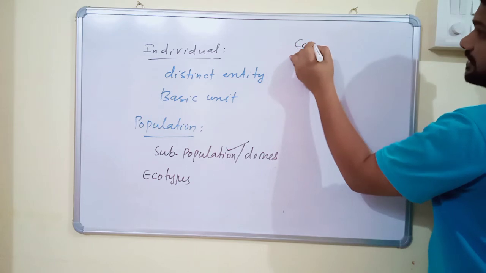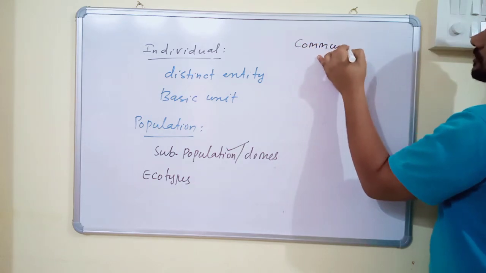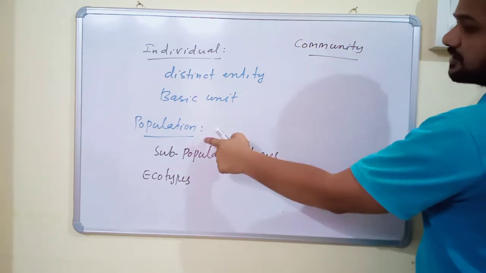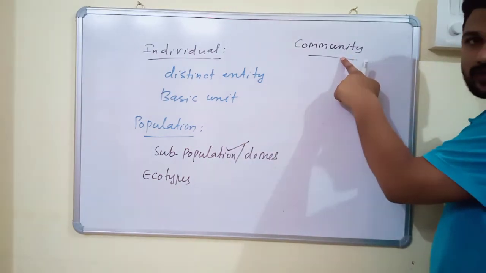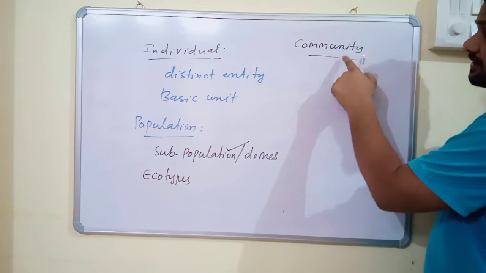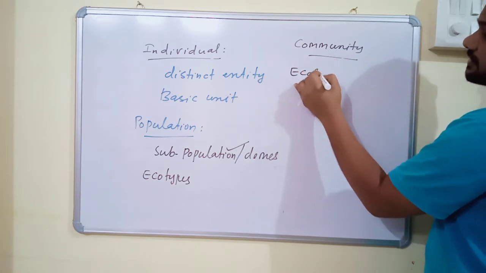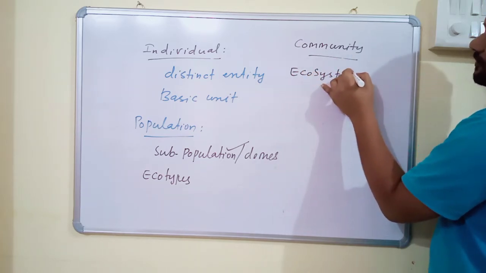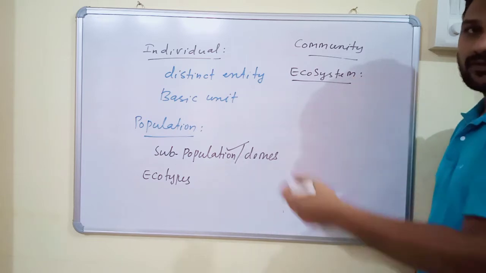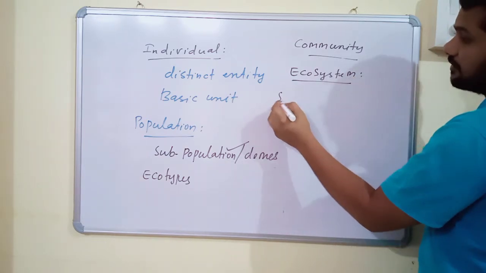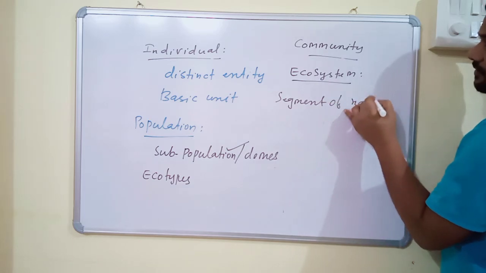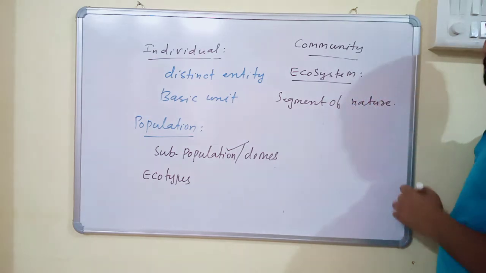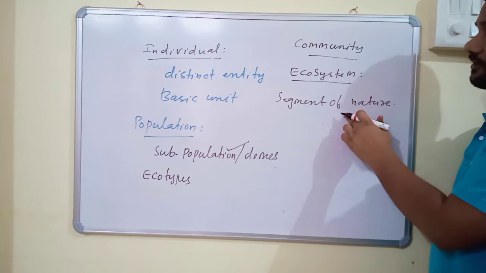And the next level is community. So what is community? Simple. A group of similar populations in a particular geographical area is called a community. The next level is called ecosystem. Ecosystem is a segment of nature, and the structural and functional unit of the biosphere.